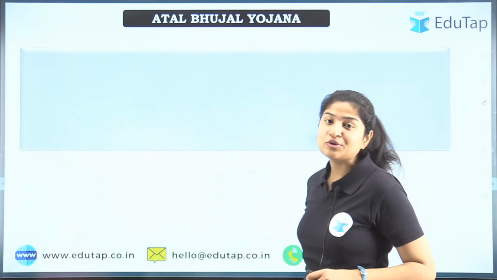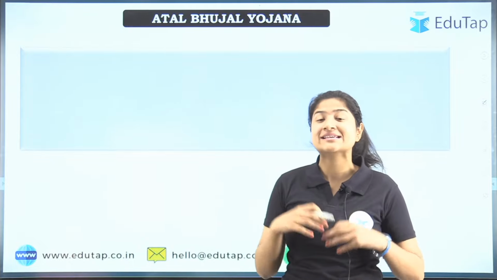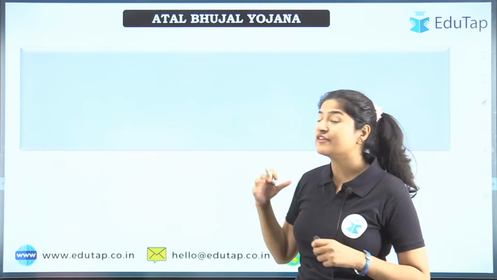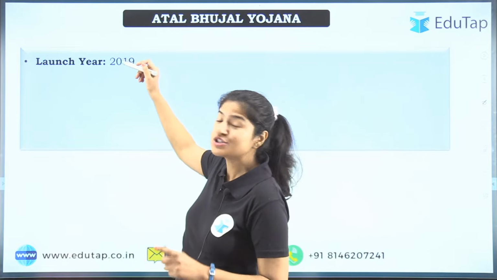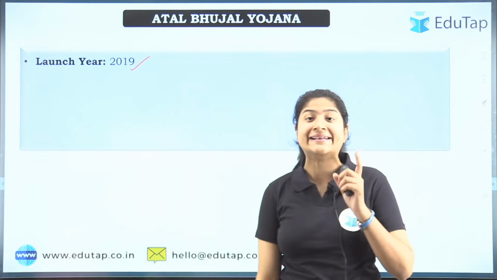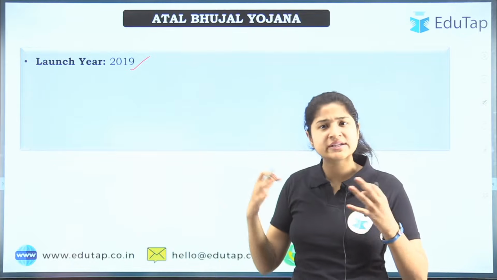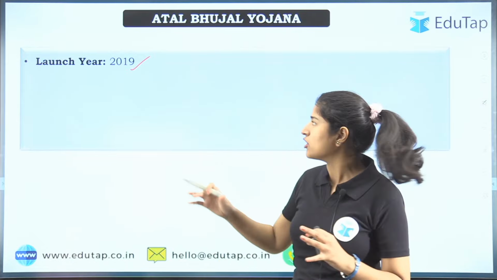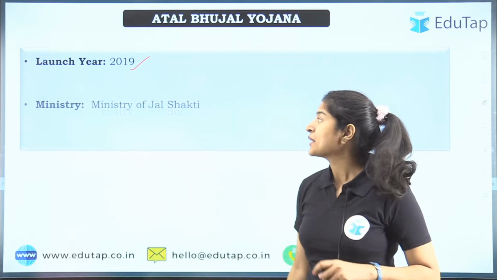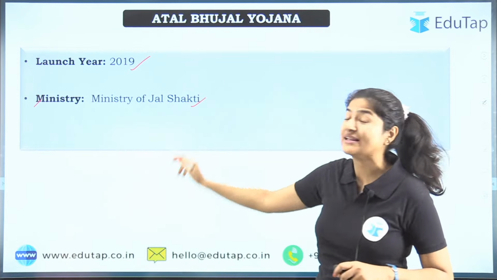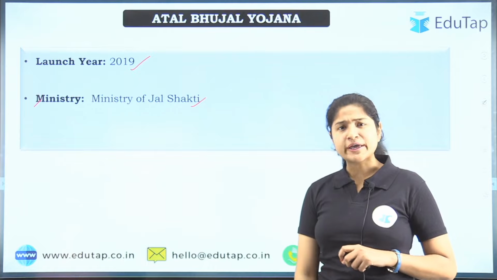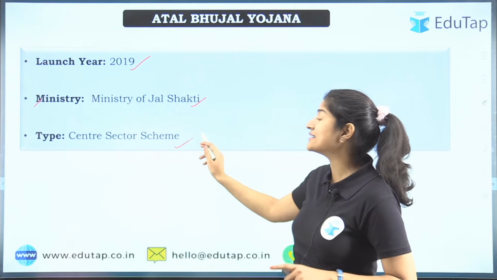So we are going to discuss the basic things that we always do. The first dimension you should know is when the scheme was launched. It was launched in 2019. It was announced in 2018, but the launching year was 2019. Under which ministry does it come? It comes under the Ministry of Jal Shakti. Talking about its type, it is a central sector scheme.